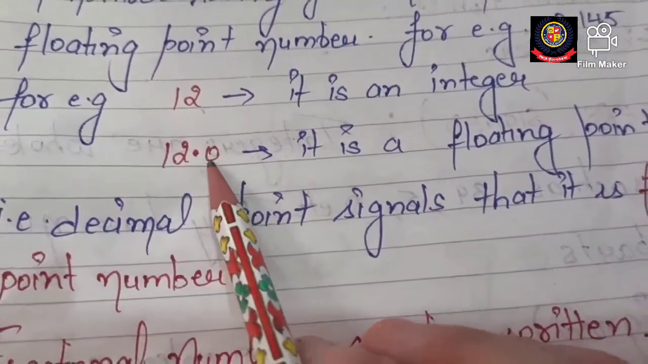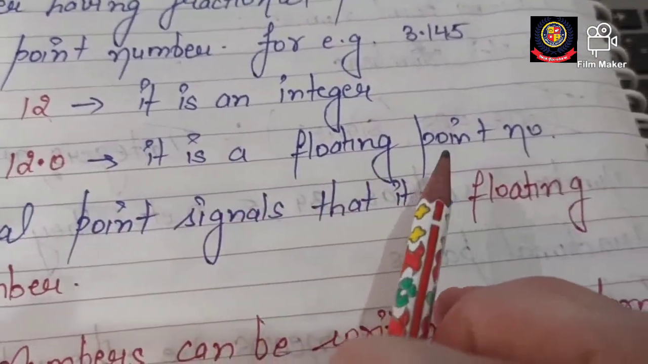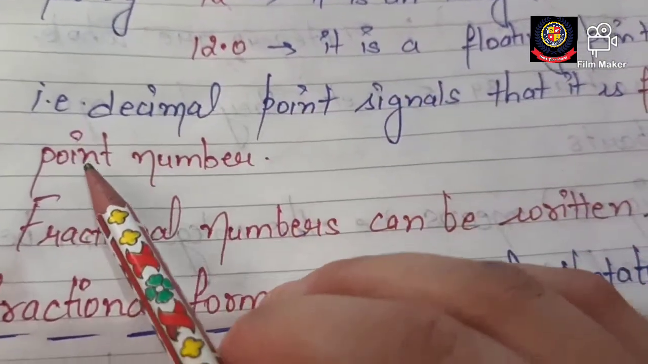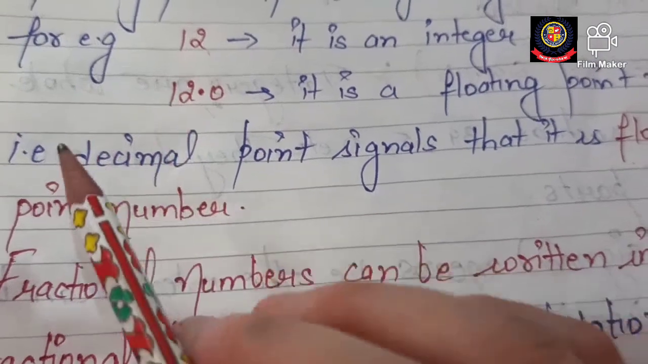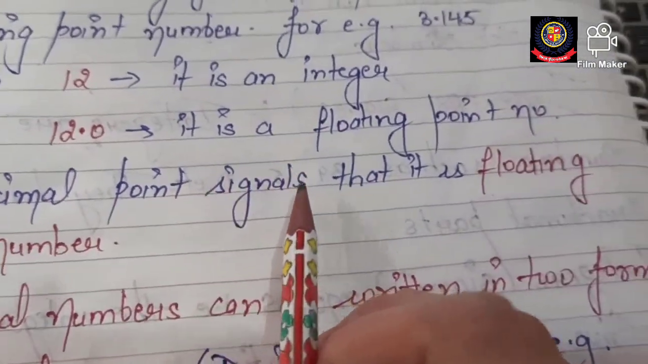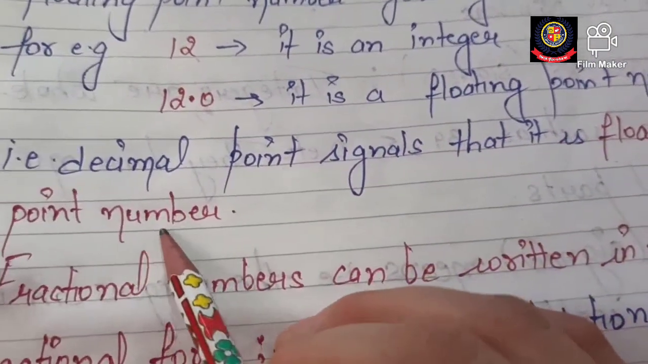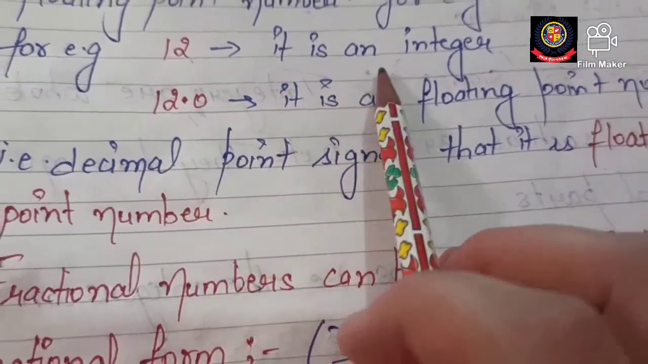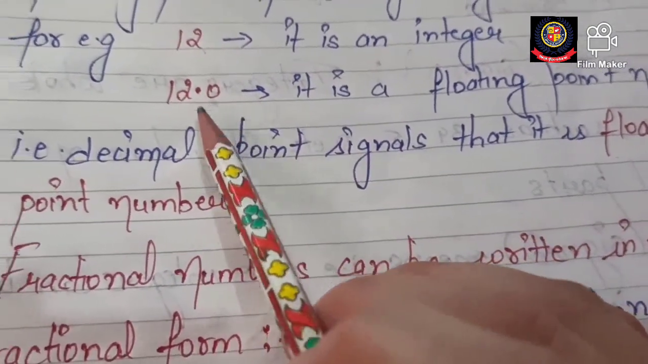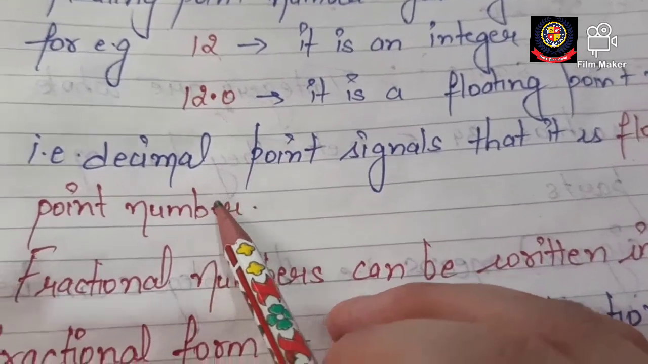As you can see, that decimal point is there, so it is a floating point number. What you need to remember is that the decimal point signals that it is a floating point number. जहाँ पे आपको decimal दिख जाएगा तो वो कौन से टाइप का नंबर हो जाएगा, that is floating point numbers.